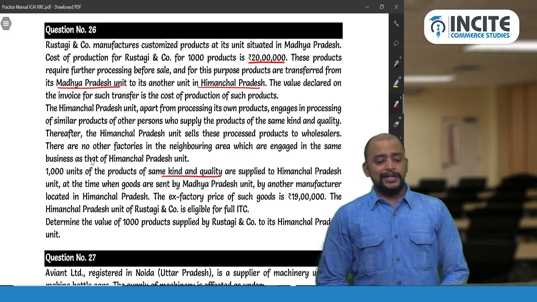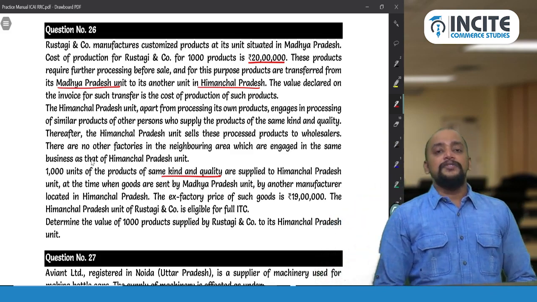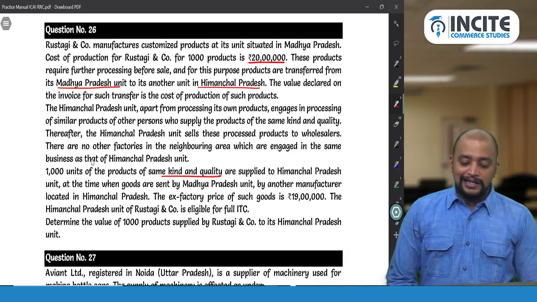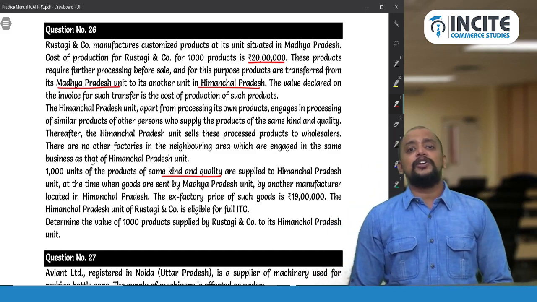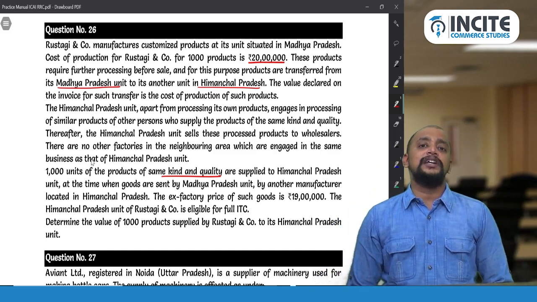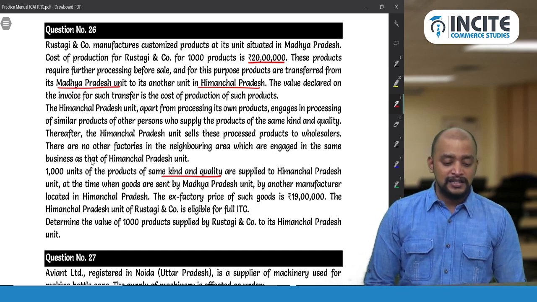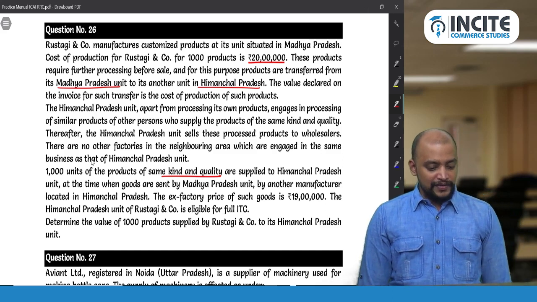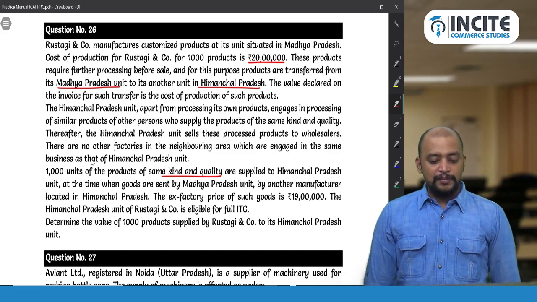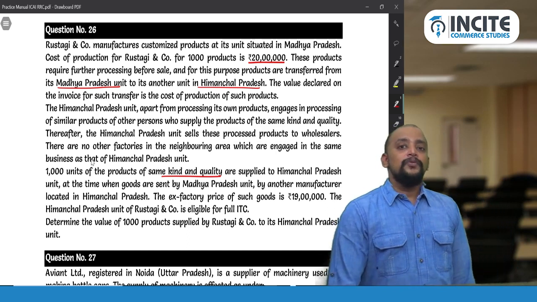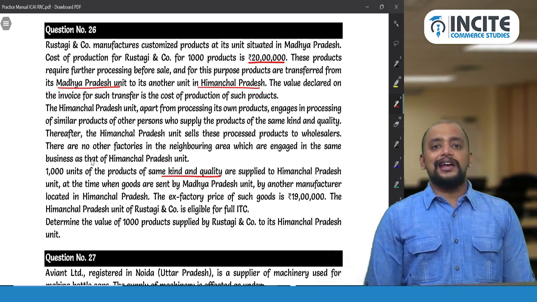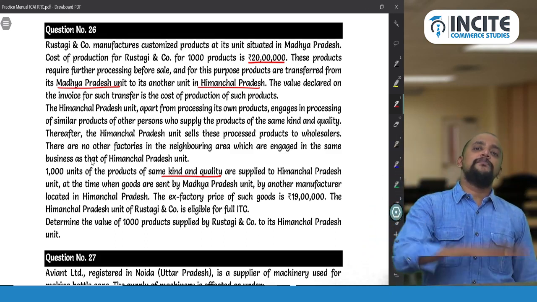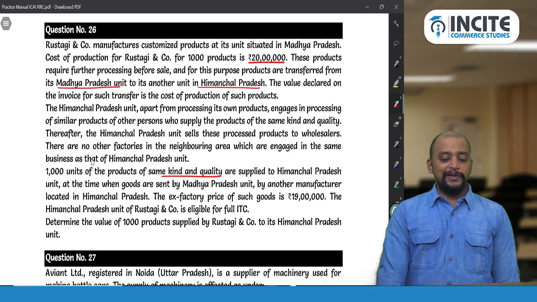Suppose, what if the recipient is not eligible for full ITC? If the recipient is not eligible for full ITC, then the open market value is not ascertainable, and we can consider like kind and quality. Even then it cannot be taken as like kind and quality, because for like kind and quality it should be under similar circumstances. So how can you equate the goods which are sent from Madhya Pradesh? Yes, it is sent by another manufacturer. Whether another manufacturer will be taken as like kind and quality or not. Generally like kind and quality means similar, which means the same supplier should be taken. So that cannot be taken as like kind and quality.